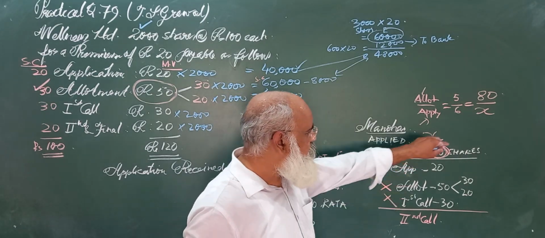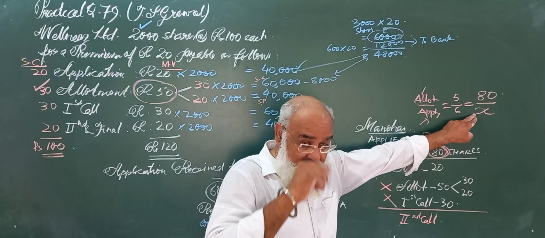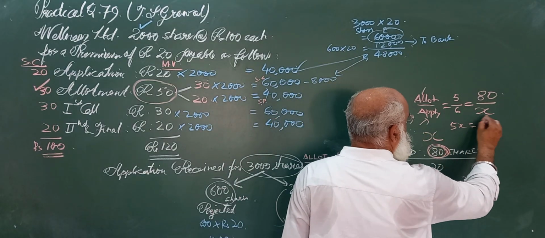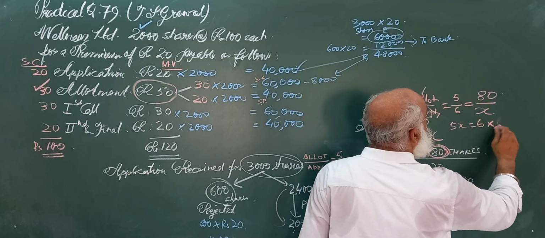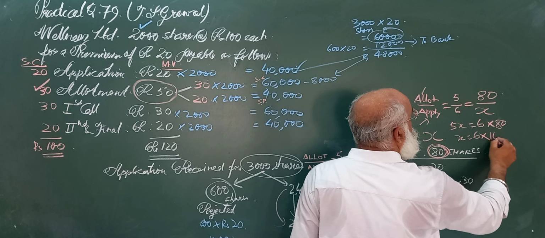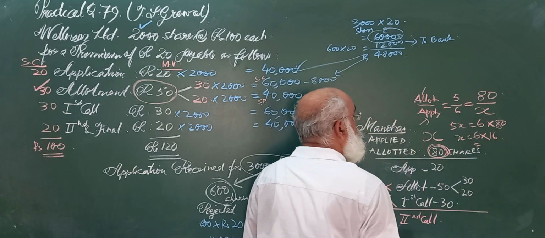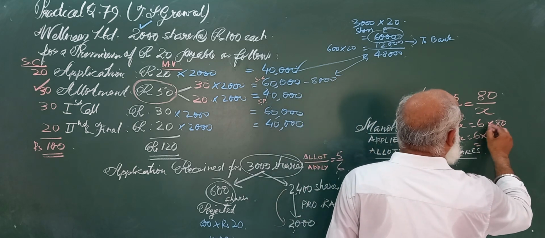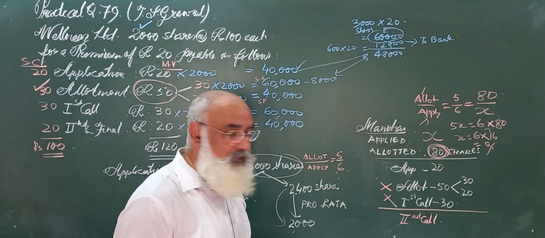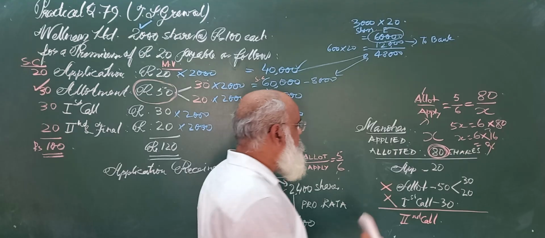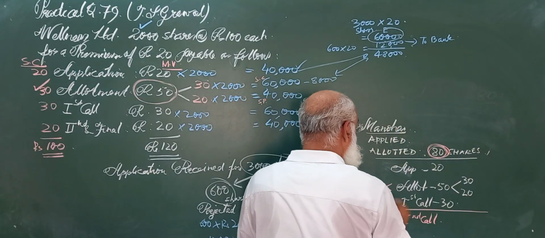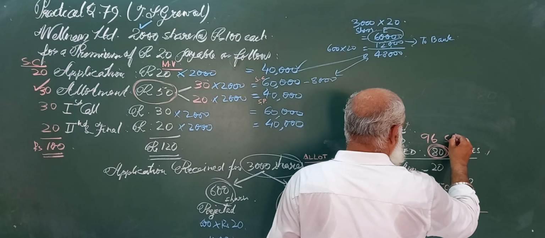So how are you going to find this X, how much he has applied for? 5x is equal to 6 into 80, so x is equal to 96. So he had applied for 96 shares.